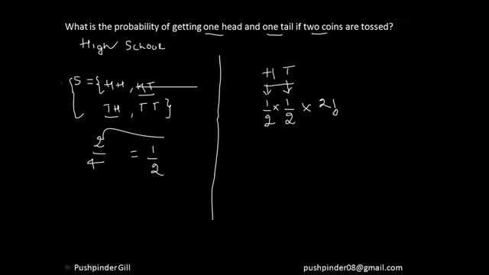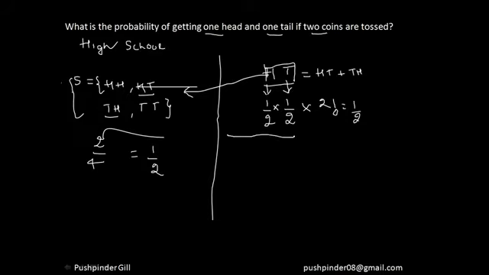Now this is very crucial here. You get your answer to be the same as 1/2 here as well. Why did I write 2 factorial? This H and T is arranged in 2 ways, HT and TH. Do you understand my point, guys? So HT can arrange itself in two ways, HT and TH.